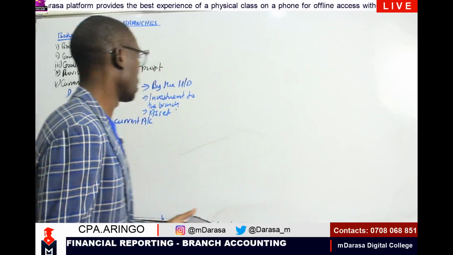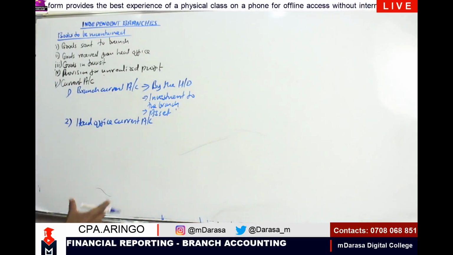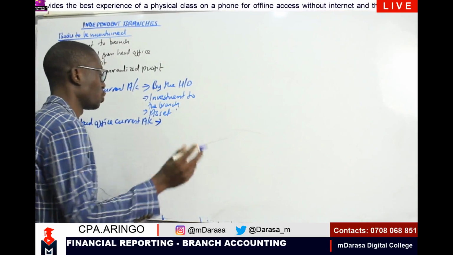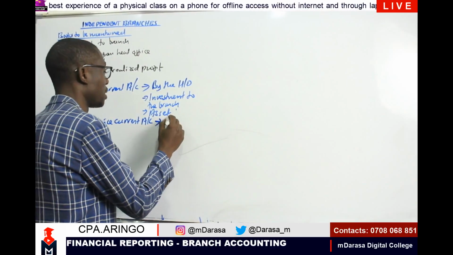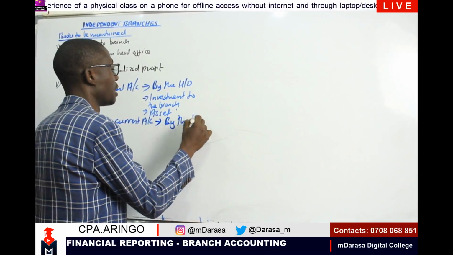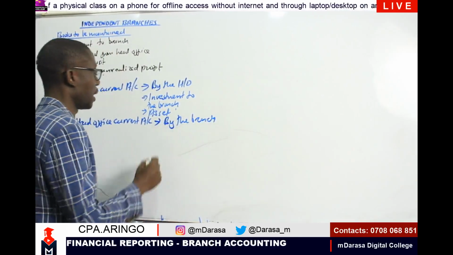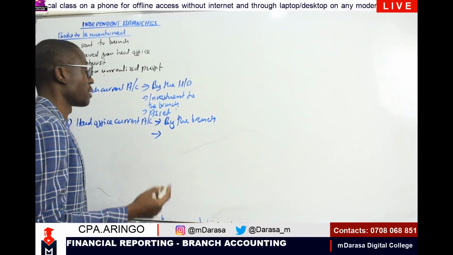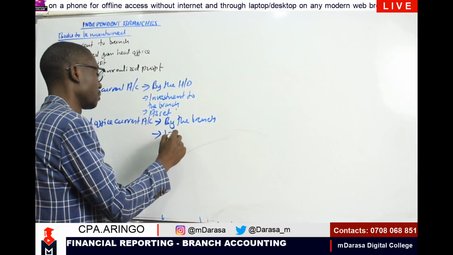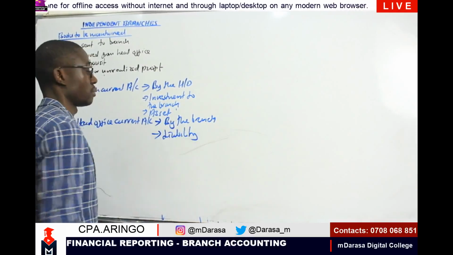So this is what we are saying, my good students. Anytime you're looking at the head office current account, first of all, you should understand that it is maintained by the branch. And this account represents a liability, meaning that this is what we are owing the head office.